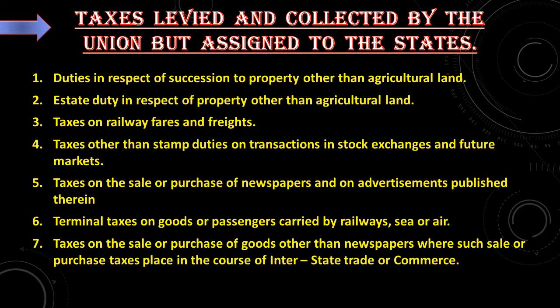There are some taxes levied and collected by the center but assigned to the states. What are they? Duties in respect of succession to property other than agricultural land. Estate duty in respect of property other than agricultural land. Taxes on railway fares and freights. Taxes other than stamp duties on transactions in stock exchange and future markets.